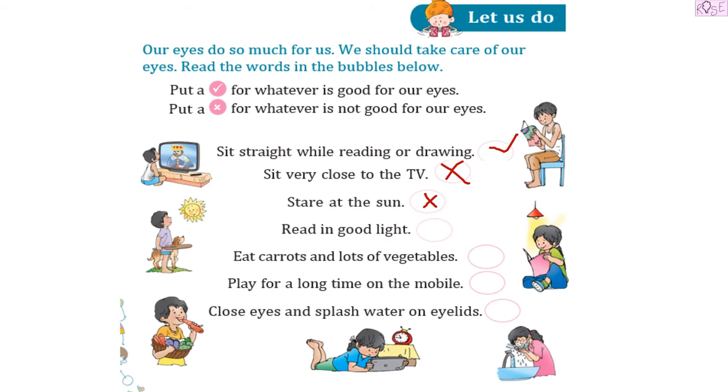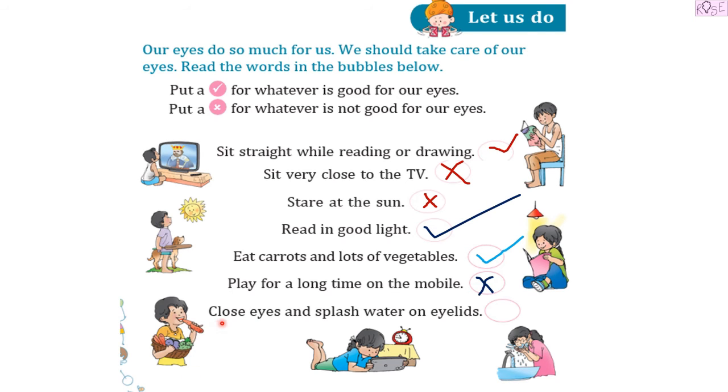So let's put a tick over here. Then we have, eat carrots and lots of vegetables. Oh yes, carrots and vegetables are very good for our eyesight. So we should definitely do that. Then we have, play for a long time on the mobile. Oh no, mobile rays are very bad for our eyes. So we should not do that. Let's put a cross over here.